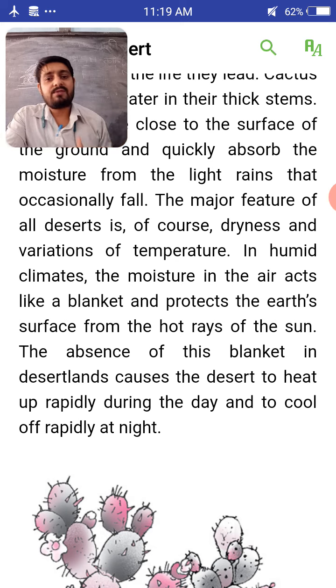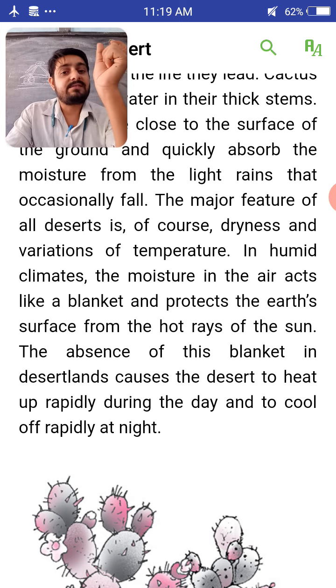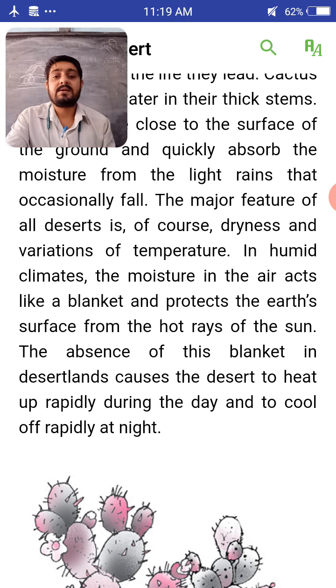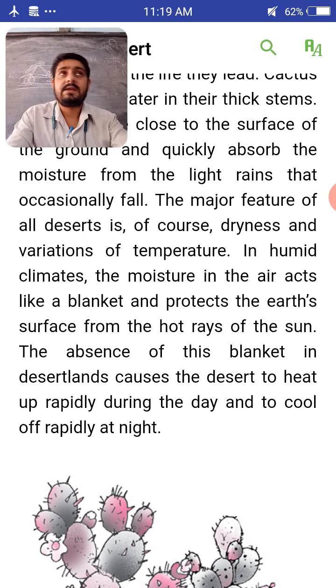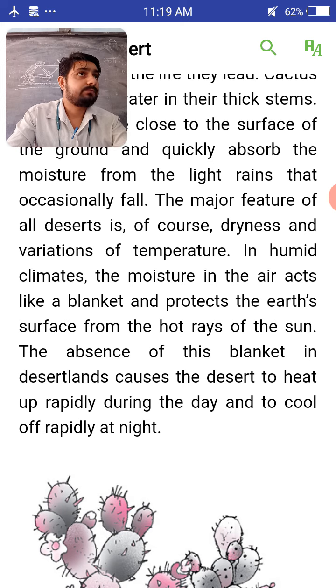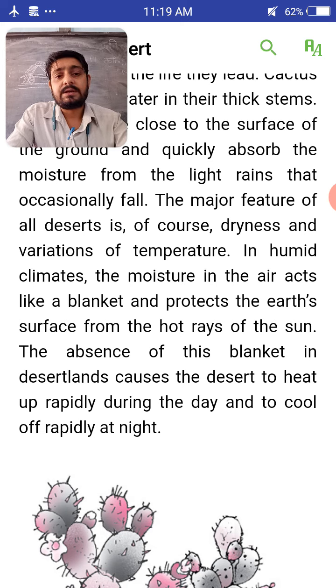The absence of this blanket in desert land causes the desert to heat up rapidly during the day and to cool off rapidly at night.